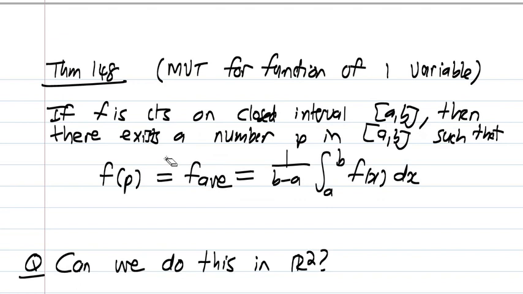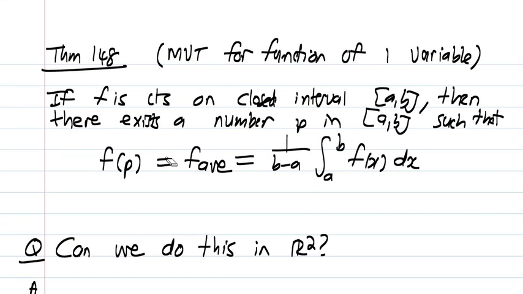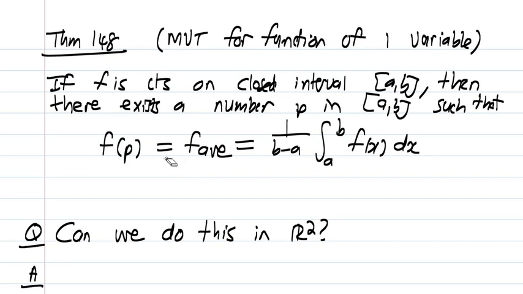Now we know that the mean value theorem for functions of one variable was stated as follows in year 1. If f is a continuous function on closed interval a to b, then there exists a real number p in the closed interval from a to b such that f(p) equals f average, which we just stated for a function of one variable. F average is the integral from a to b divided by the length of the interval. Now we want to ask, can we also have a mean value theorem for a function of two variables? And as before, the answer is yes, but we need a new concept.